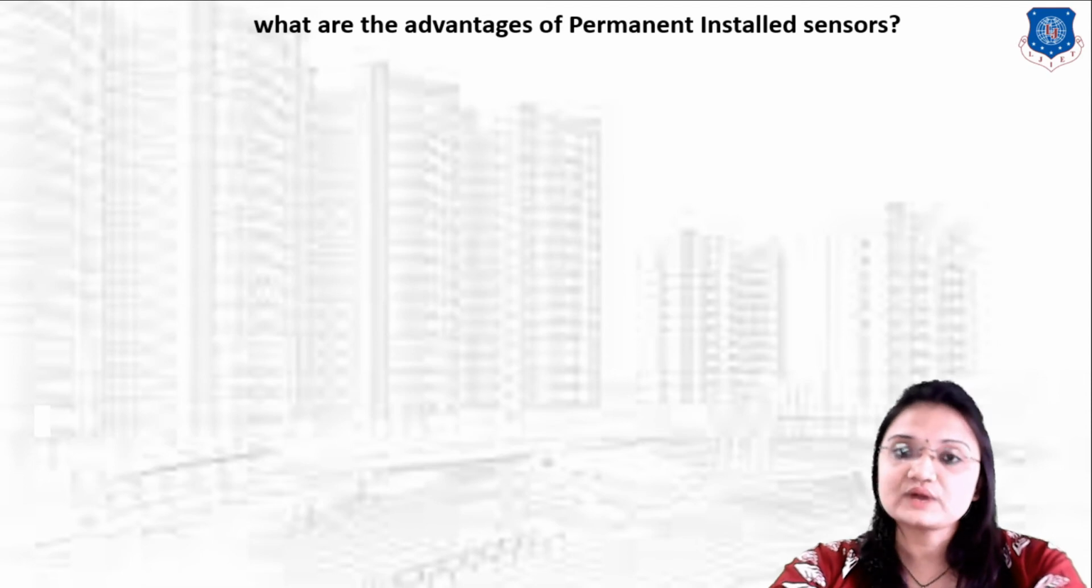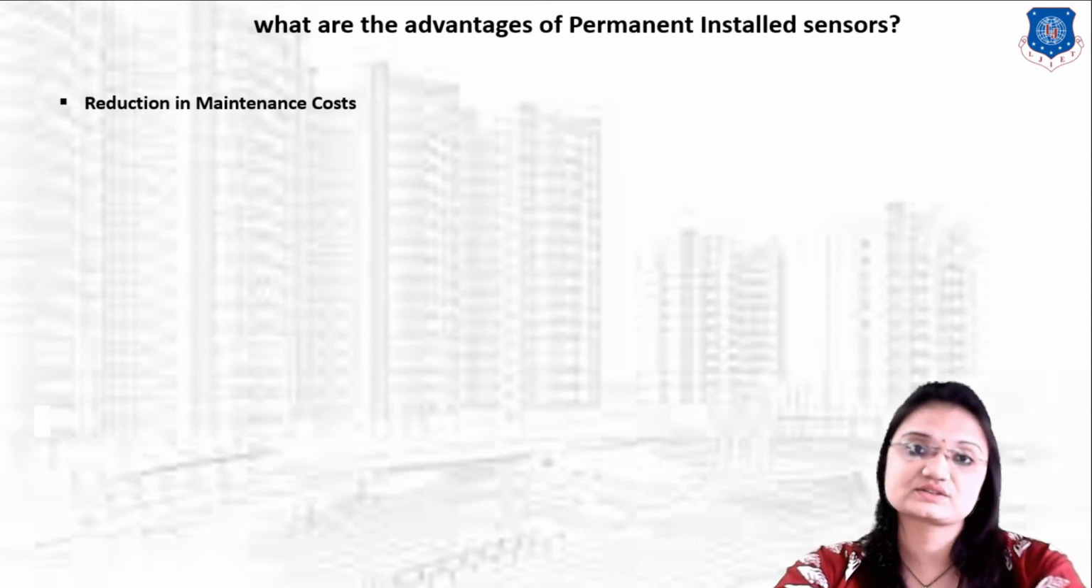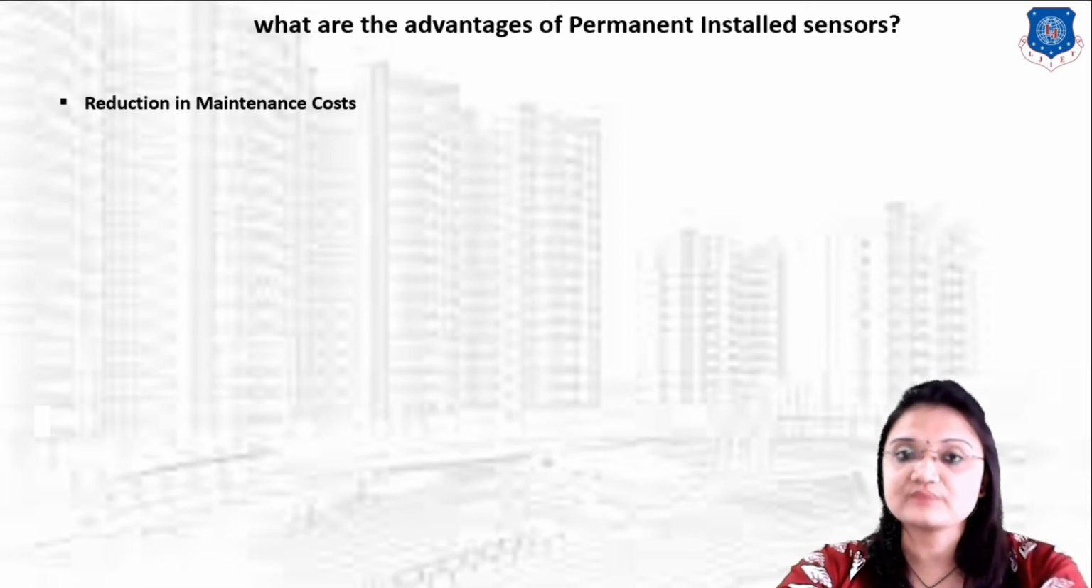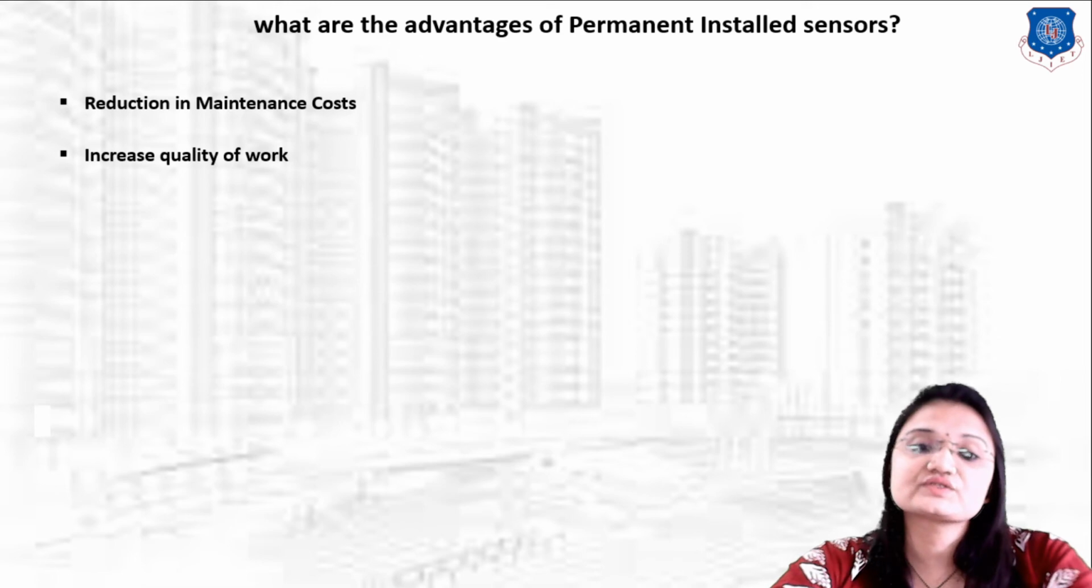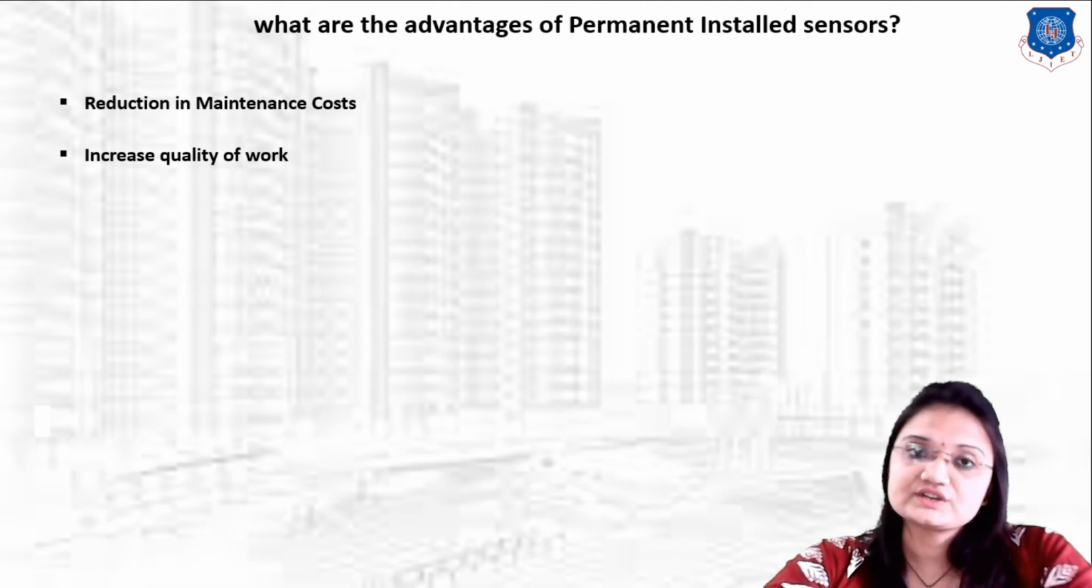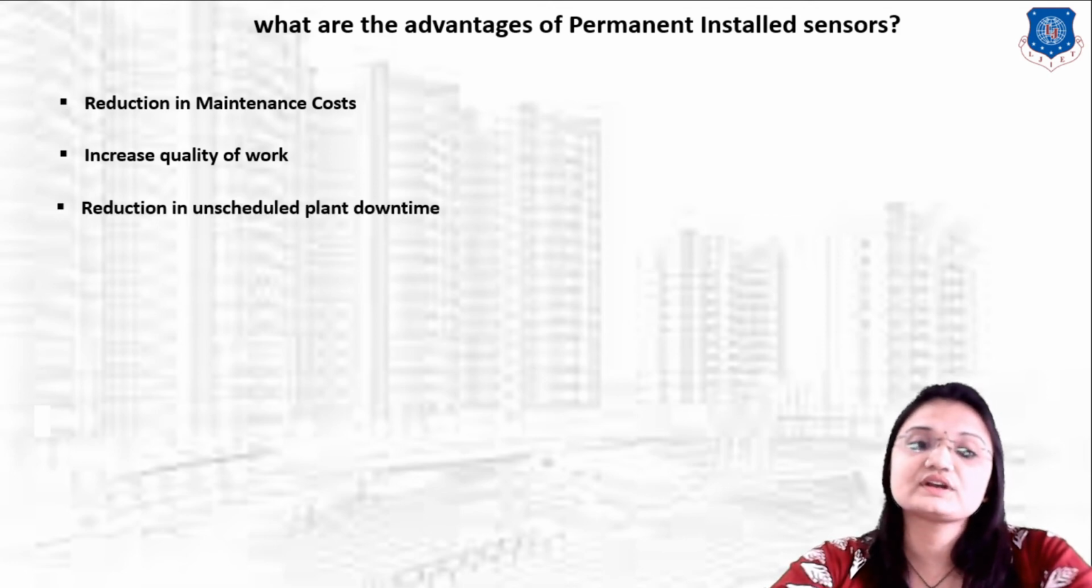Let us understand what the advantages of permanently installed sensors are. First one is reduction in maintenance cost. The maintenance cost will be reduced if we install the sensor permanently to monitor and record the data. Next one is increase in the quality of work. If we install sensors permanently, we will get continuous data according to the health of the structure and construction on a regular basis, so we can improve the quality of work also. Next thing, reduction in unscheduled plant downtime.